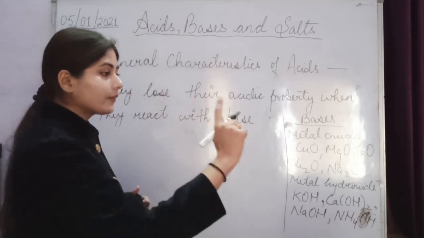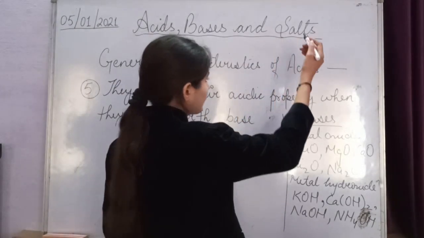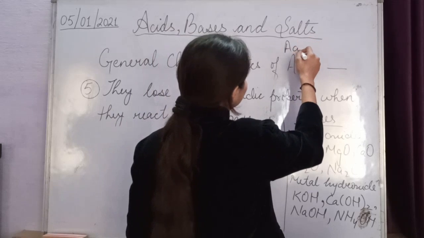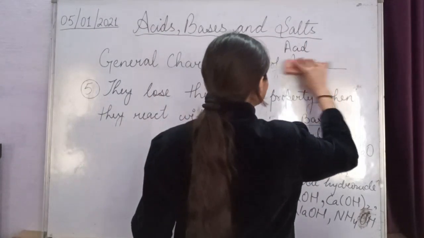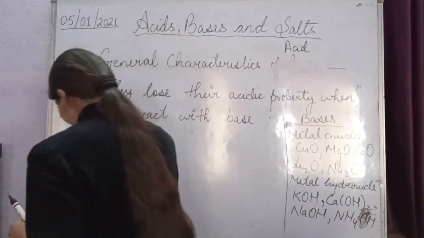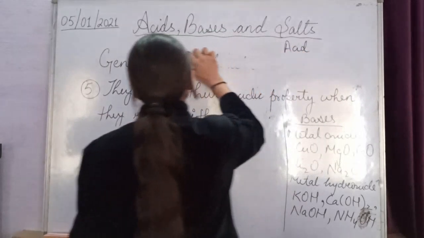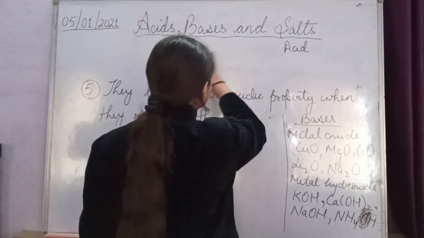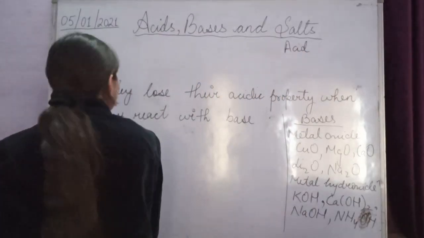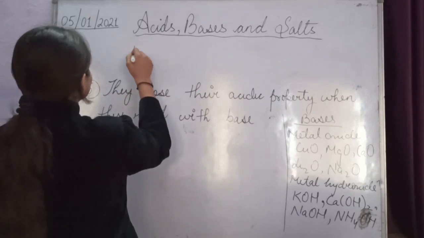When acid reacts with a base, let's take an example of acid.